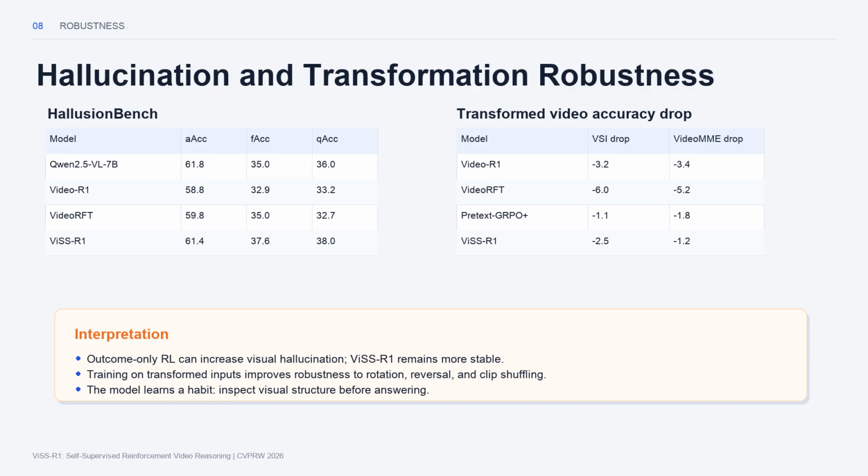The transformed video evaluation tells a similar story. When videos are rotated, reversed, or shuffled, Video R1 and Video RFT suffer larger performance drops. Pretext Group Plus and ViSS R1 lose less accuracy, especially on Video MME. This is exactly what we would expect if the model has learned to reason about transformations during training. It is not merely memorizing answer patterns. It has been trained to inspect visual structure and temporal structure as part of the reasoning process.